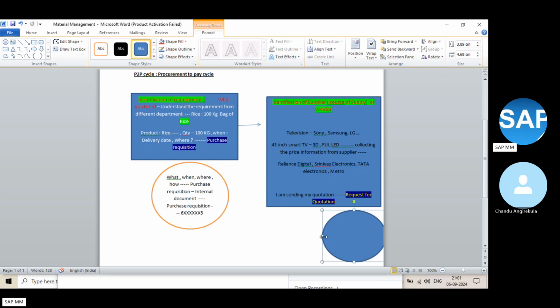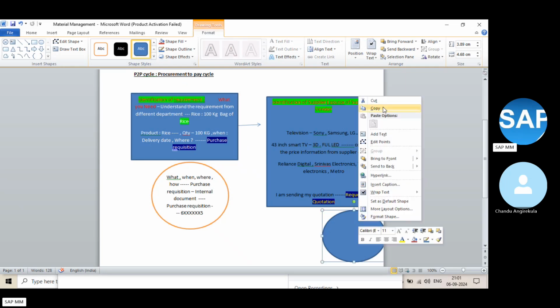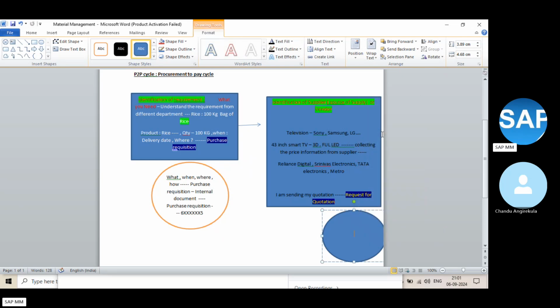All these things we have to consider. So purchase requisition, then in this case we call it an RFQ, request for quotation. We are requesting them to provide all the information.